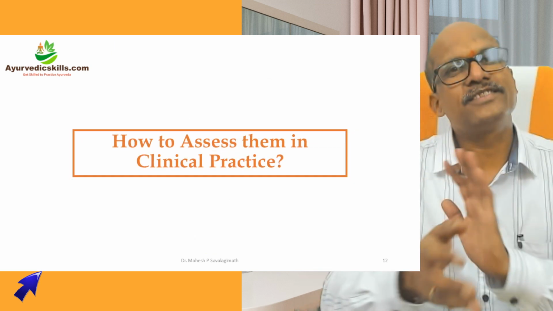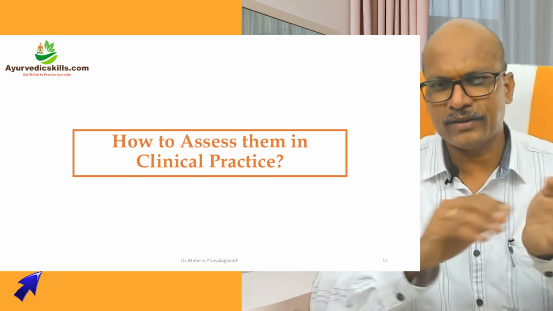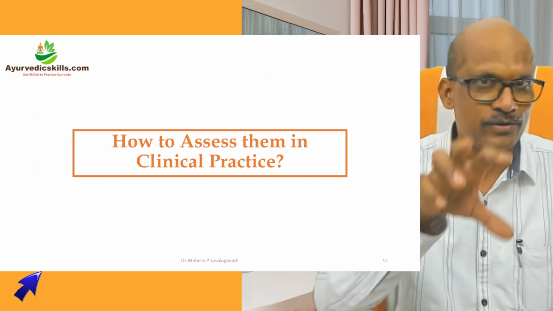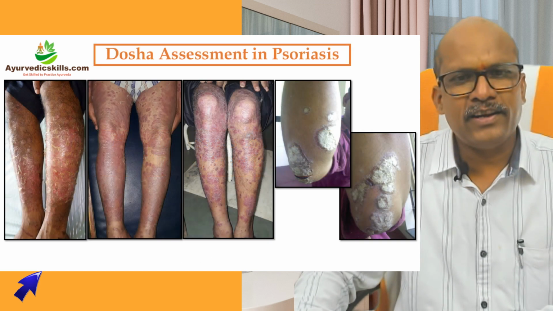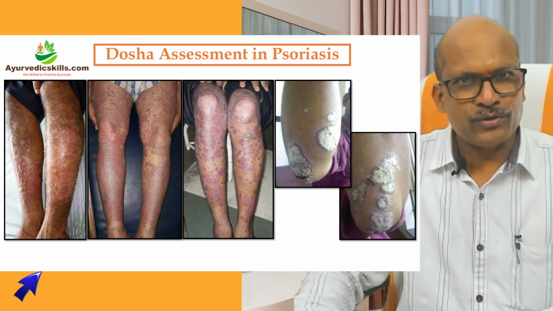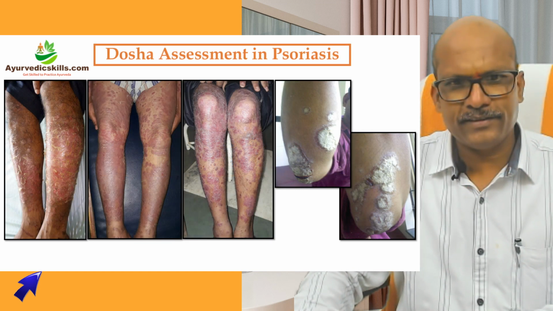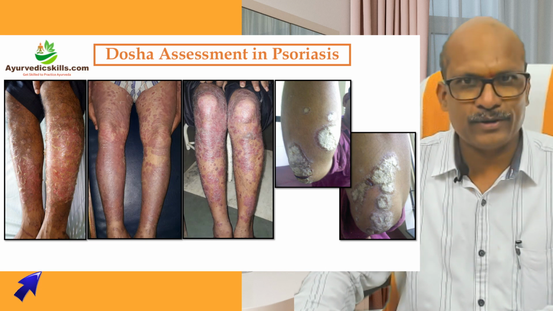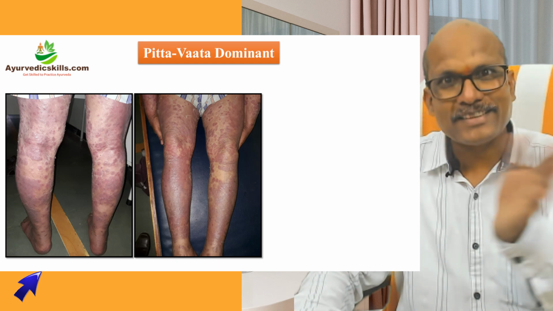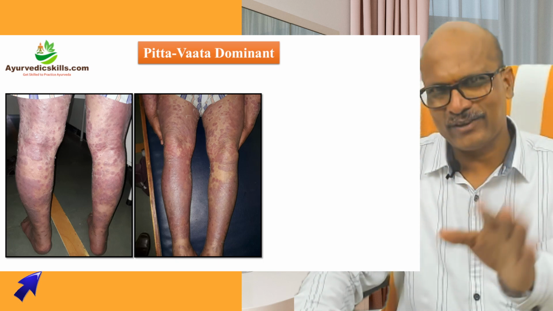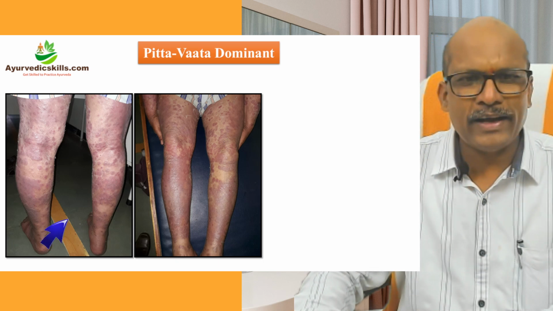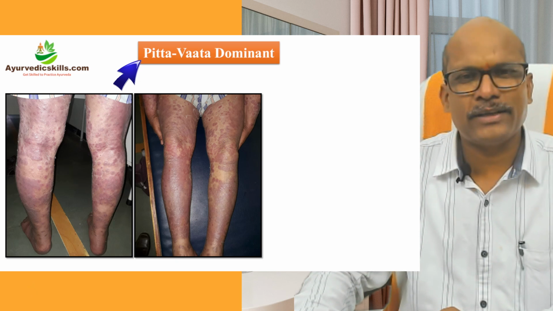Now, how to assess them in clinical practice, that we will see with the patients. We'll take these four patients only. All four are psoriasis, and we will take them for assessment of dosha. When you do dosha assessment, you will understand how important it is in psoriasis. Now I have labeled it as a pitta-kapha, pitta-vaata dominant condition.